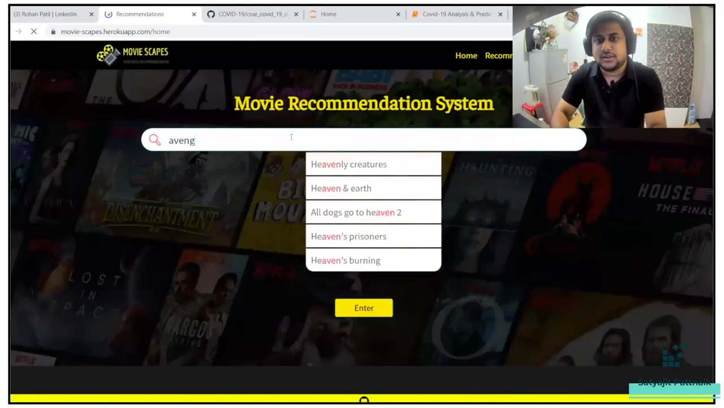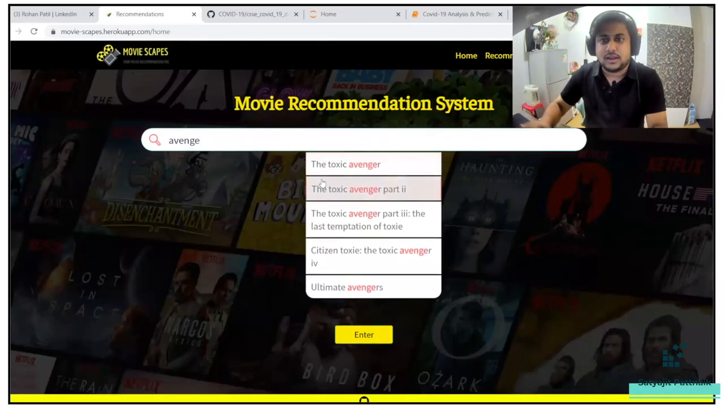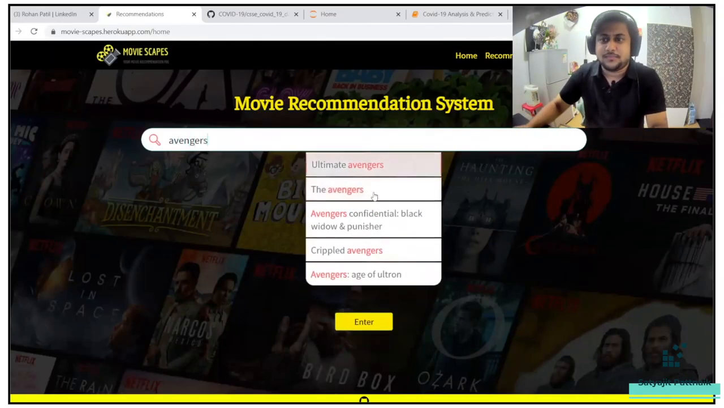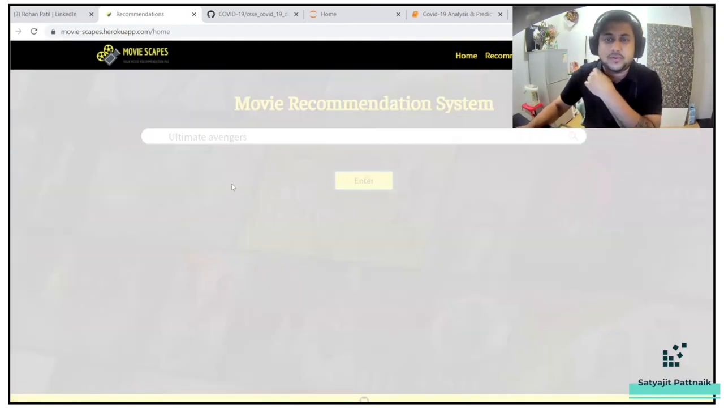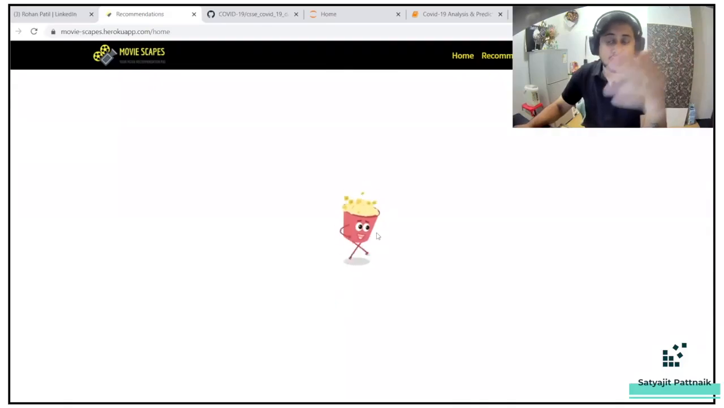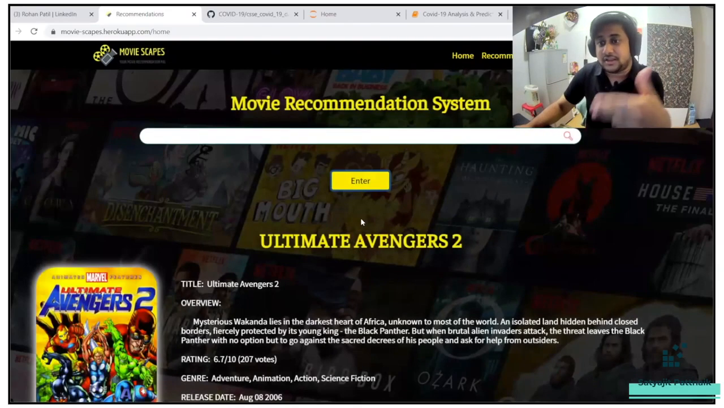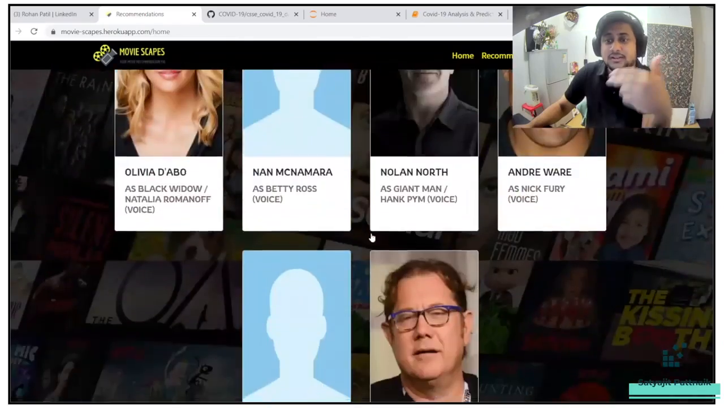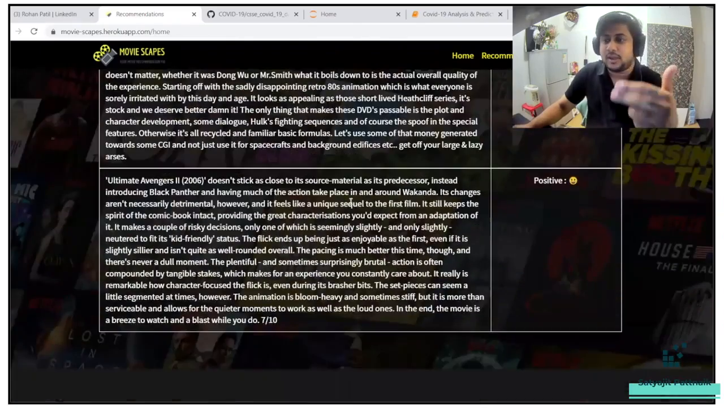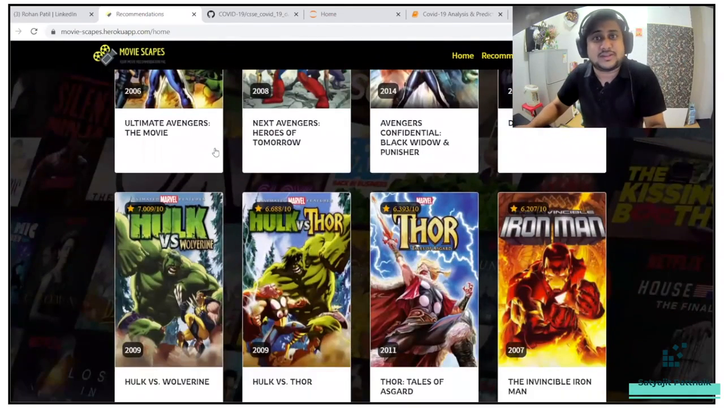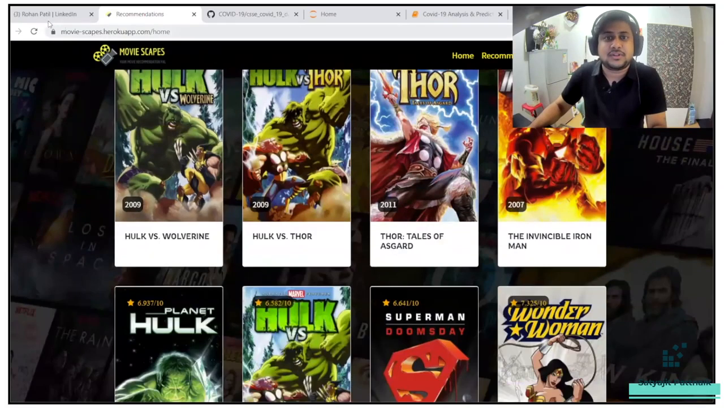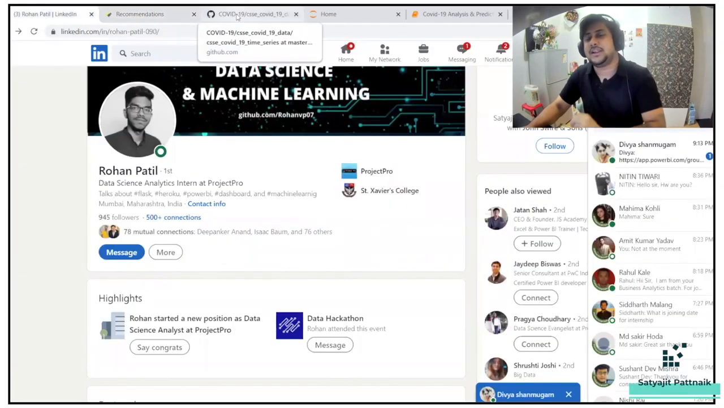If you search for any movie, let's say Avengers, Ultimate Avengers, and press enter, it will scrape the data and get the data on the screen, and on top of that it will also give you a recommendation of which movies are recommended for you. So it's a very huge end-to-end project. I'll talk about this project someday in some other video. Let's get started with today's topic, which is COVID-19 analysis.